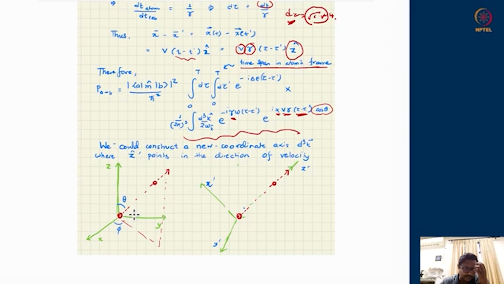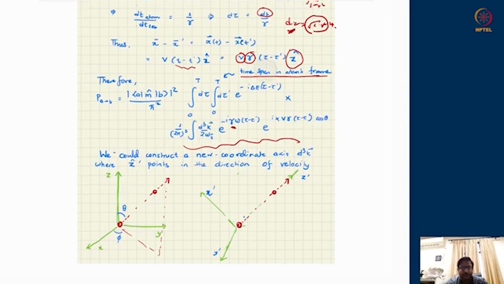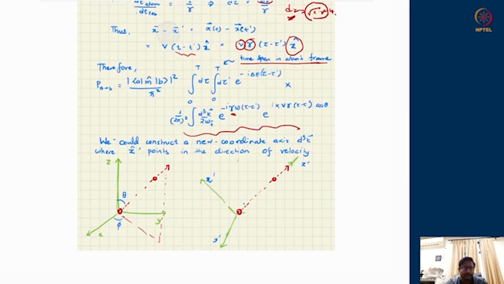That means it is the k vectors in the space in which the d3k has been written. So d3k again can be written in spherical polar coordinate systems, in which this cos theta will appear. That means the coordinate system is written in a particular way, where the particle's motion direction is identified as the z direction.